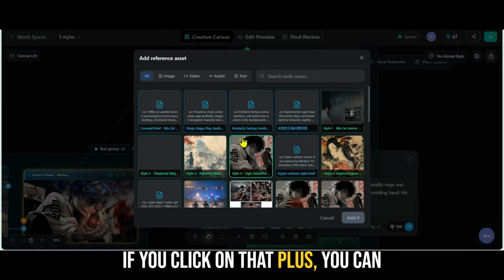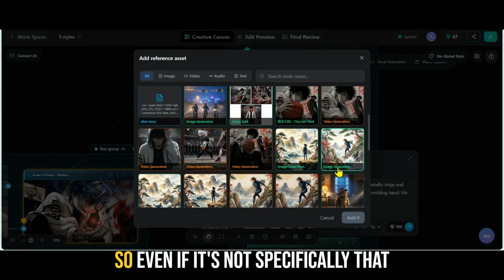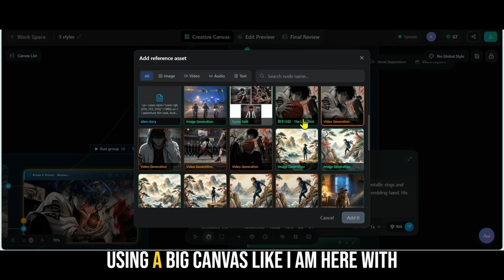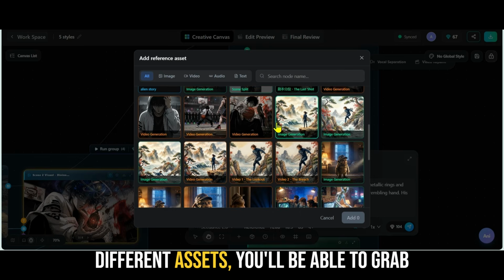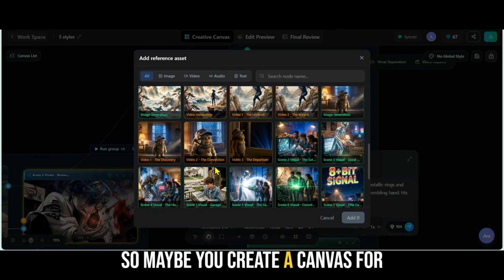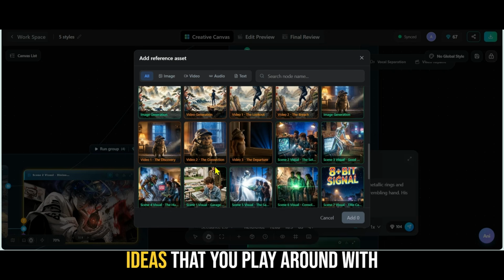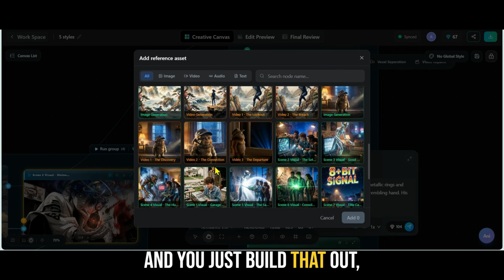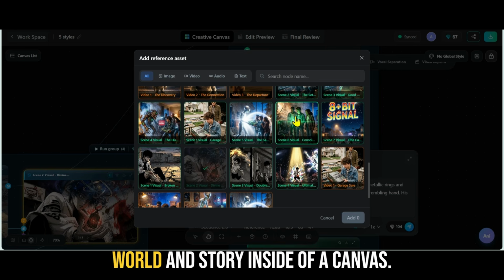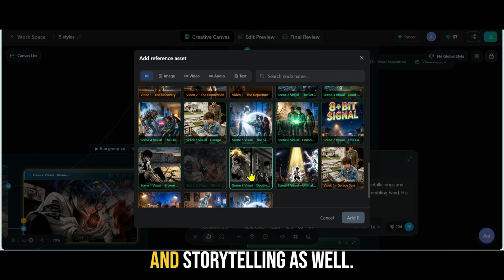If you click on that plus, you can see it references all the different assets that I have in this project. So even if it's not specifically that thing that you're working on, if you're using a big canvas like I am here with different assets, you'll be able to grab pieces from one thing or another thing. So maybe you create a canvas for one specific aesthetic, and in that canvas, you just have different ideas that you play around with, and you just build that out. I think you could build a whole visual world and story inside of a canvas. So being able to see all this is great for world building and storytelling as well.